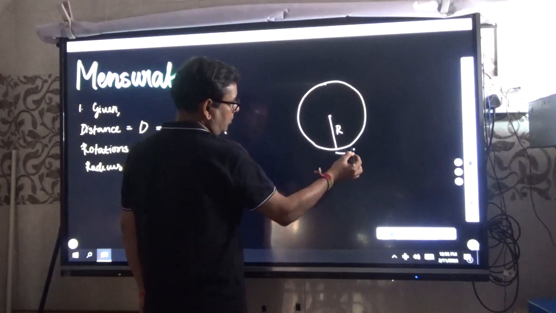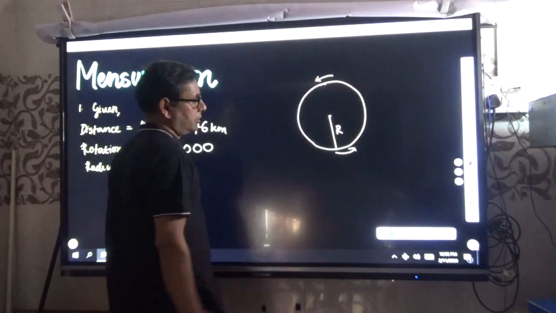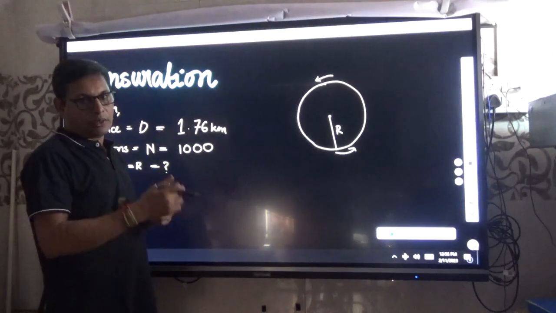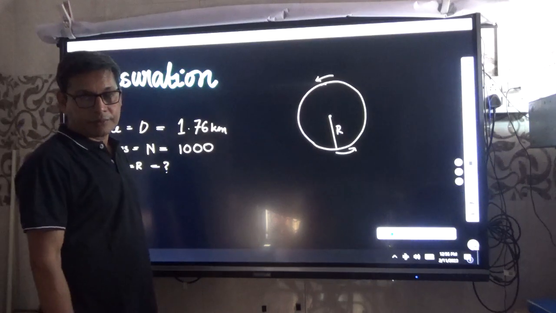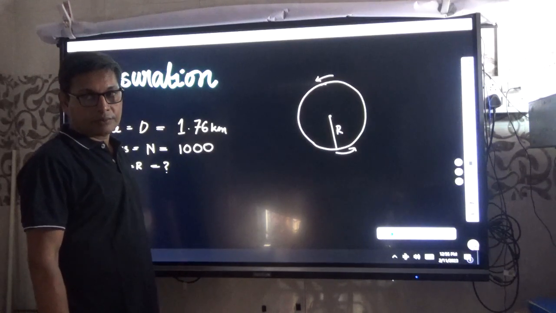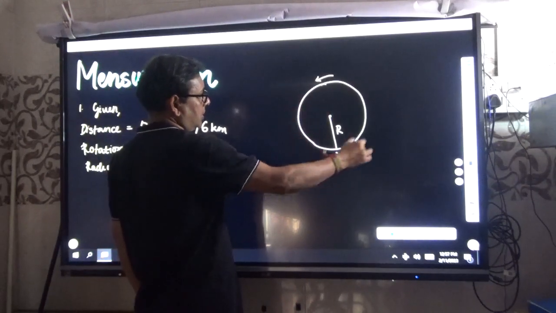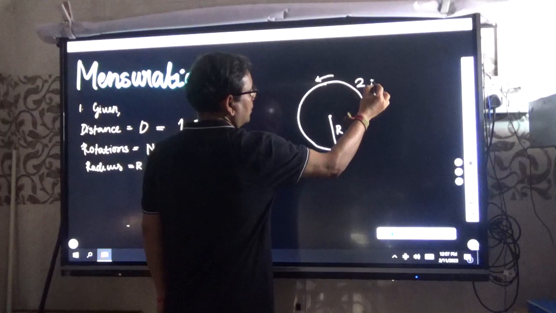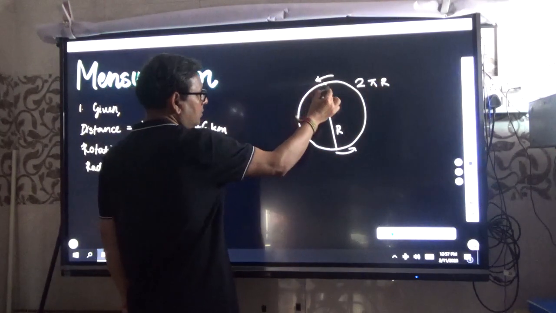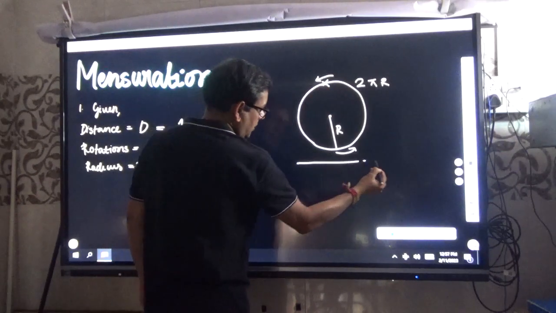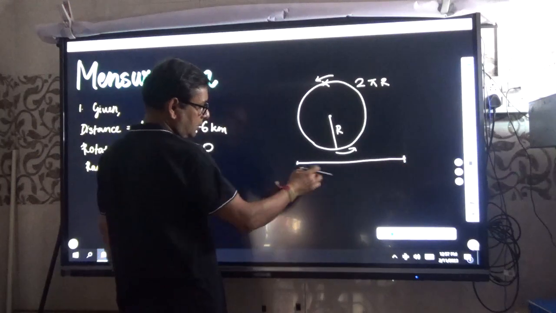Now when this wheel rotates once, how much distance does it cover? See, what is the perimeter of this wheel? 2 pi r. Yes, 2 pi into r. This is the perimeter. If you cut this wheel and make a straight line like this, this is the distance it will cover.